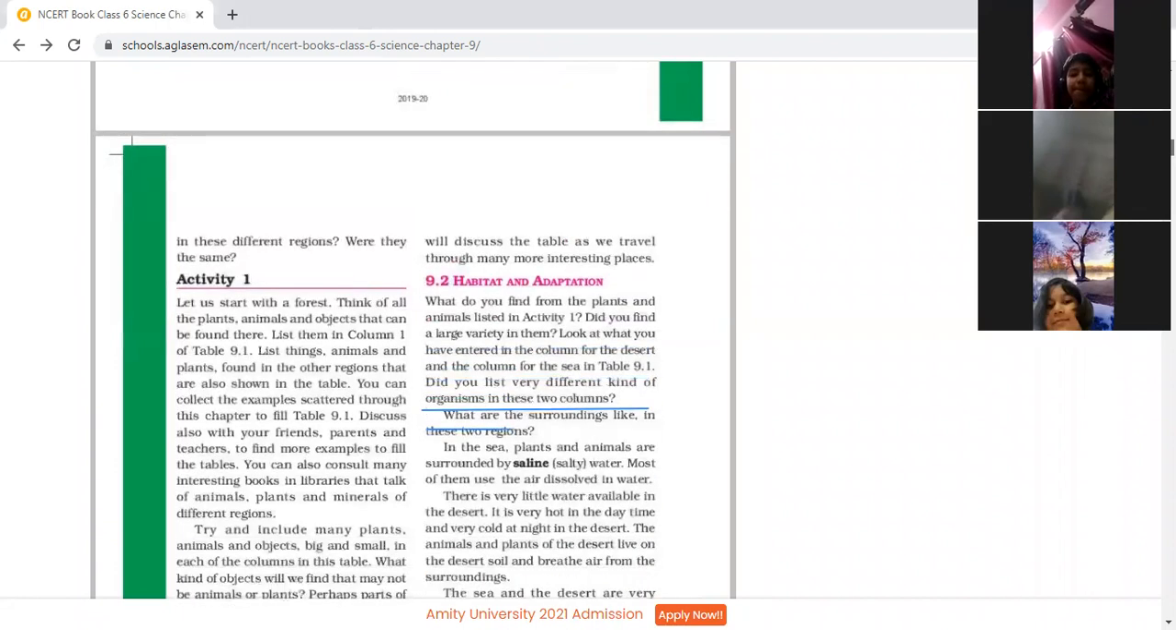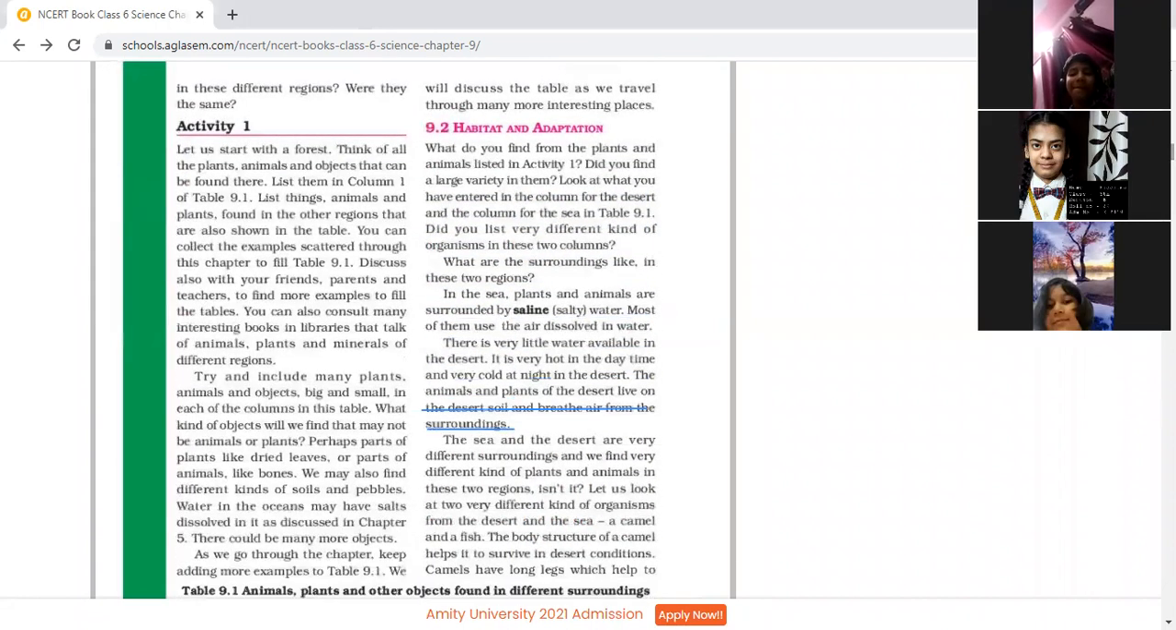Were they the same? Activity 1. So here it has been discussed how different places are different from one another. One place is totally different from another. That has been discussed here. So in the next paragraph, we are going to discuss habitat and adaptations. So what does it mean? Let's start with it.